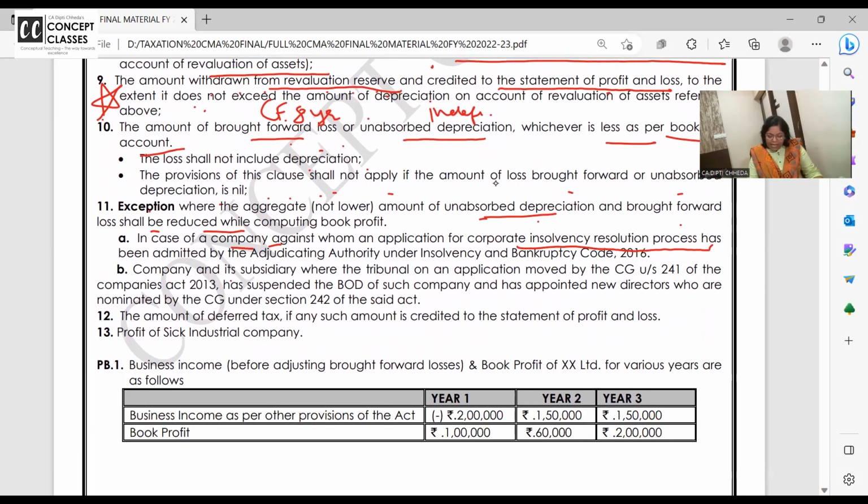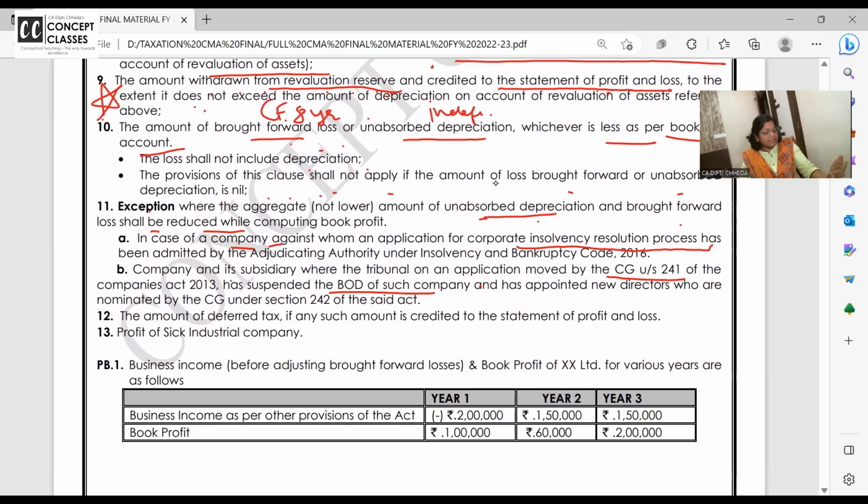Or a company and its subsidiary where the tribunal, on application moved by the central government, has suspended all the board of directors, and all affairs of the companies are looked after by the central government. The government has taken the company under its control.